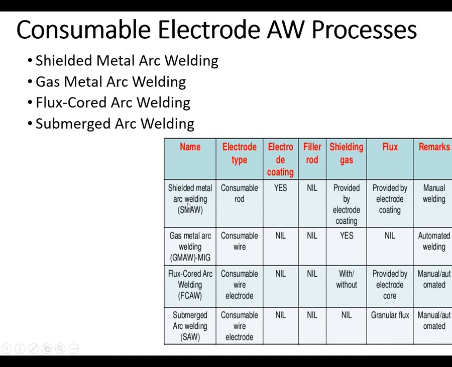For example, in shielded metal arc welding, a consumable electrode is used. The electrode coating is yes, because you are using a coated electrode, so you do not use a shielding gas, because shielding is being provided by this coating. Similarly, you can see over here that in some cases we use a consumable wire electrode. So we will study them one by one.